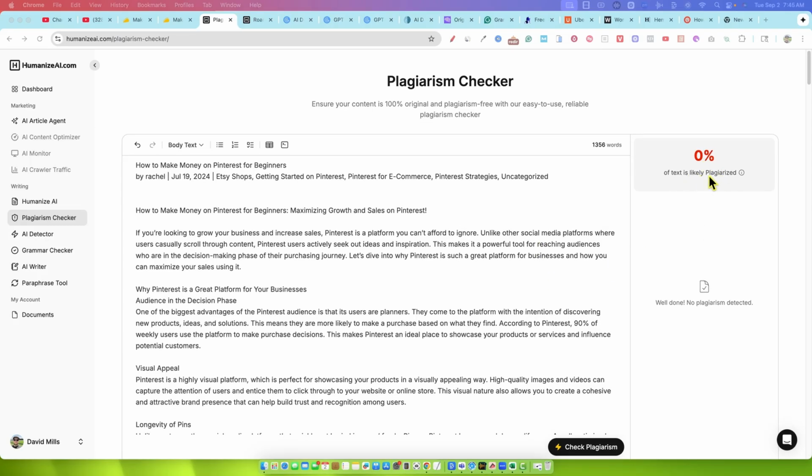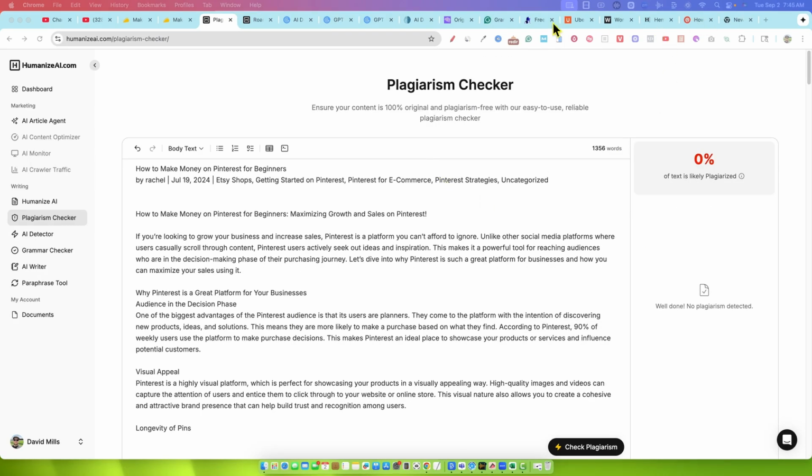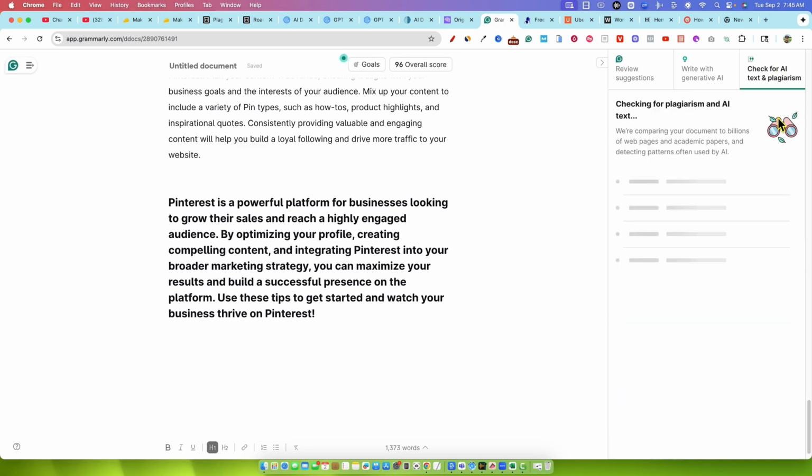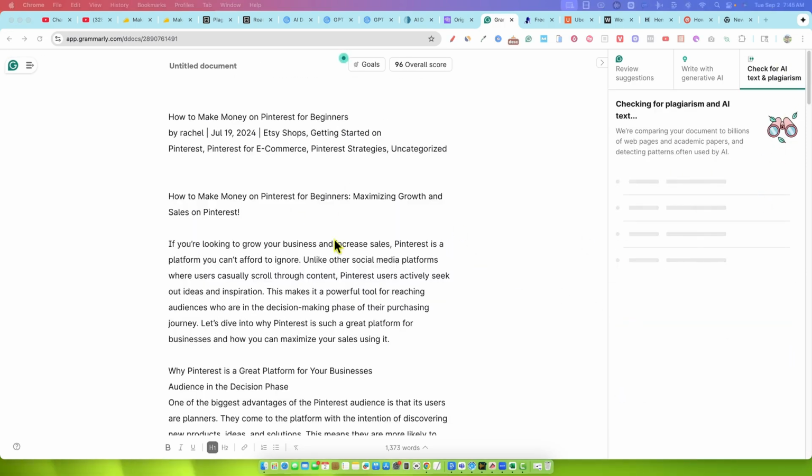We have 0% of the text is plagiarized. What I would do is maybe go over and put this through a test, paste this in right over here and see if this picks up anything. Check for AI text and plagiarism. One thing to note, pasting that article into Grammarly, it's getting a 96 overall score. So it's getting a very good content score. Might be a reason why it's ranking pretty high on search engines.